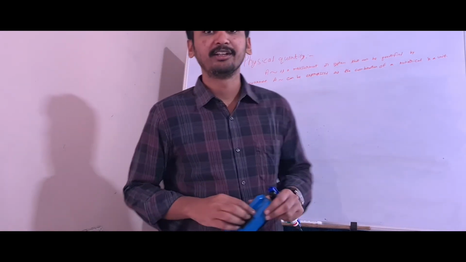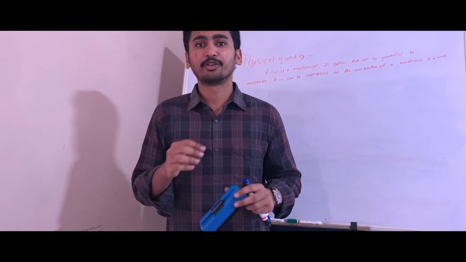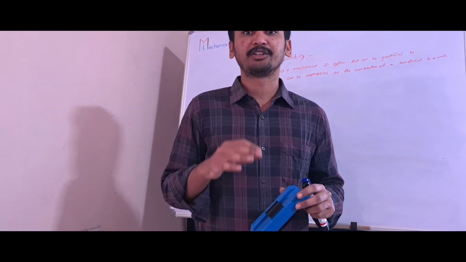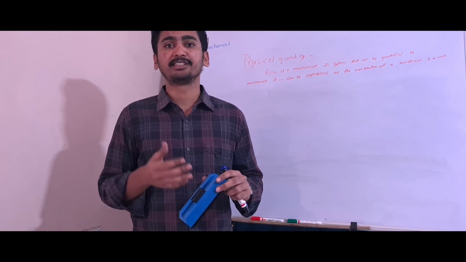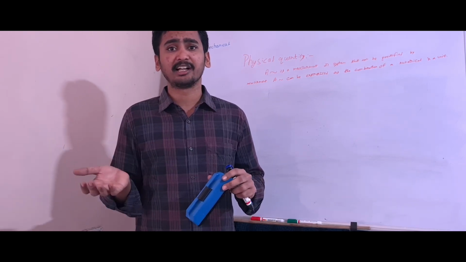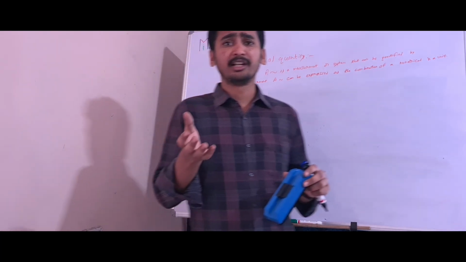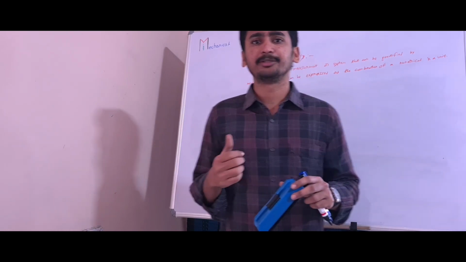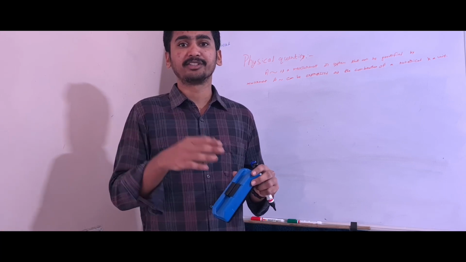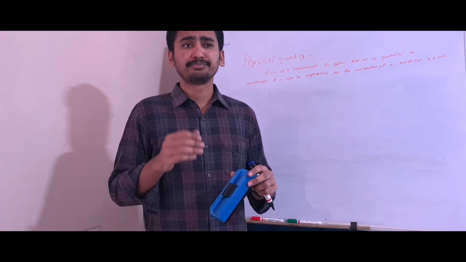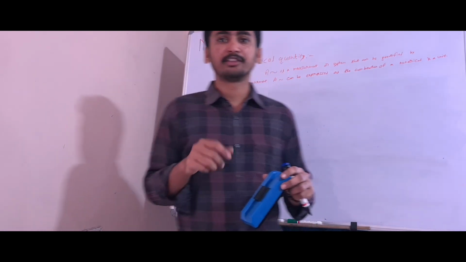So I am planning to start engineering subjects like thermodynamics and strength of materials in our channel. Before starting those subjects, I would like to recap a few fundamentals: what is a physical quantity, what are the types of physical quantities, scalar and vector, and what is the difference between scalar and vector. What are the types of systems available for units, and what is the importance of units in our calculations in engineering subjects? And what are the definitions of a few parameters like pressure, volume, density, entropy, heat, temperature, a clear definition. Those are all the things we will see.